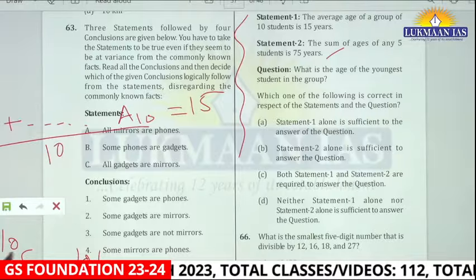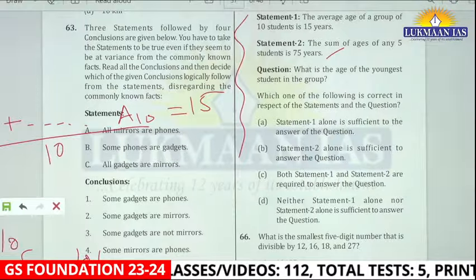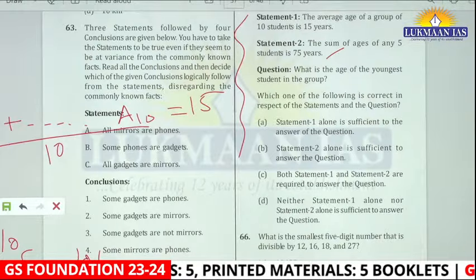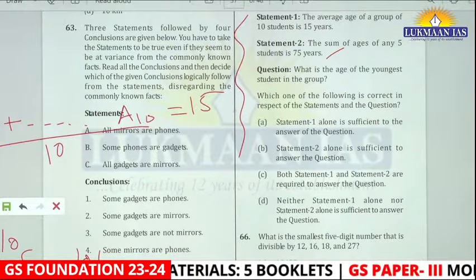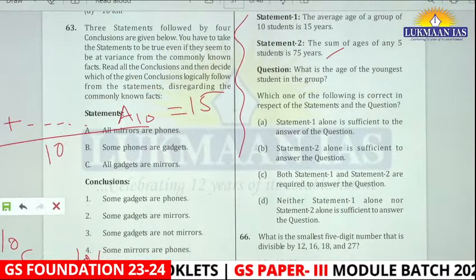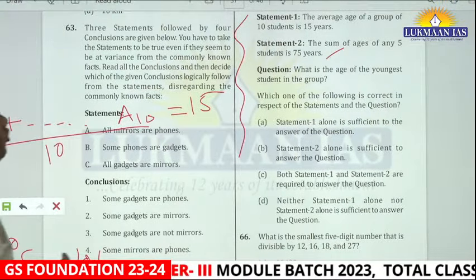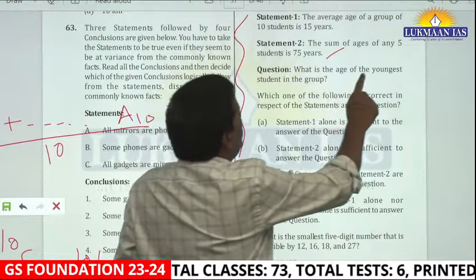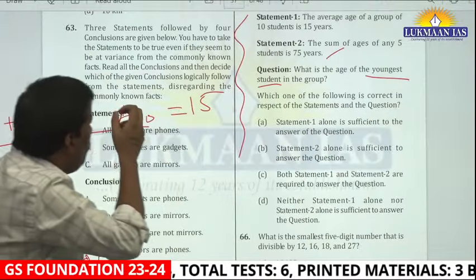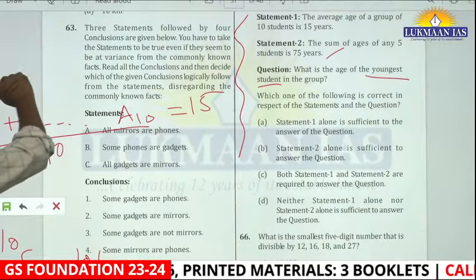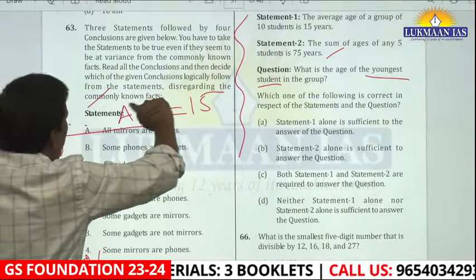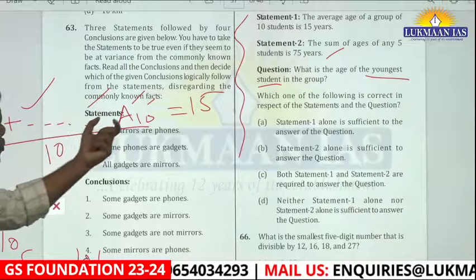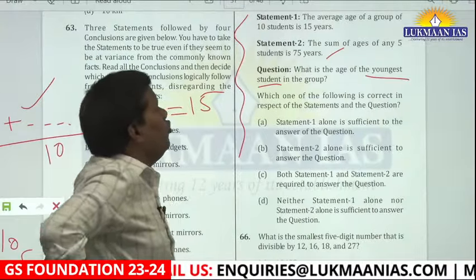Don't worry, see what I'm trying to think. If I take this combination of 5 out of 10, how many equations will I get? I got this many equations. But immediately when I'm thinking this, an idea is coming to my mind. I will get many equations, but the question is the age of the youngest student. So this boils down to whether I can identify the individual values of A1, A2 to A10. Till I do not get the individual values of A1 to A10, I cannot find the youngest student.